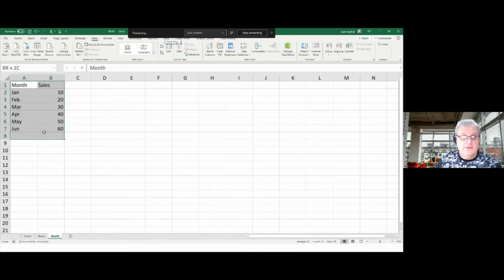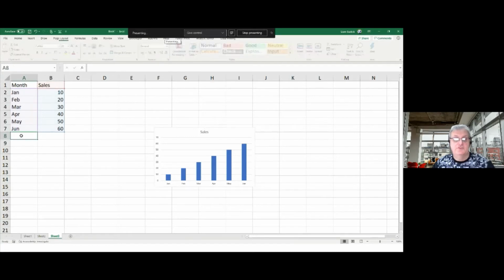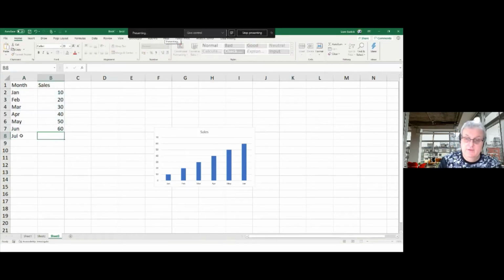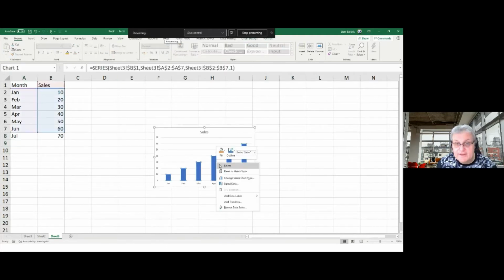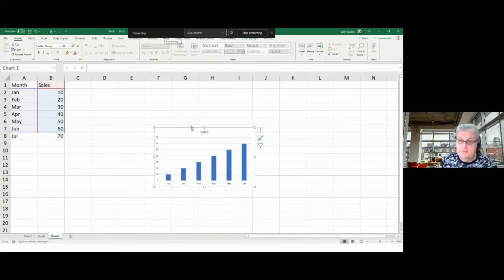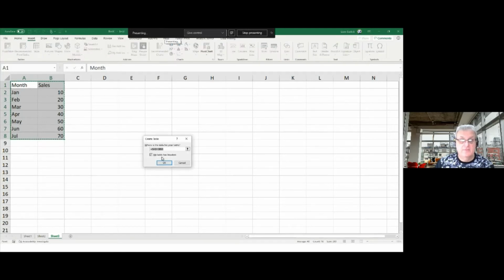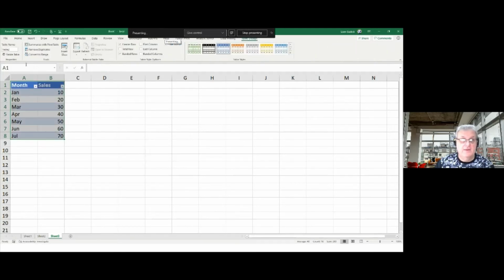Now, quickest way to create a chart from this is just Alt F1. We'll bring up a little chart like this straight off. Very imaginative. If I put July in here now, go in here, right click, select data, go and extend the range. Seem familiar? Yeah, don't do it that way. Back to here, and this time we will let the table stick. Insert table. My table does have headers, and I will call this table.